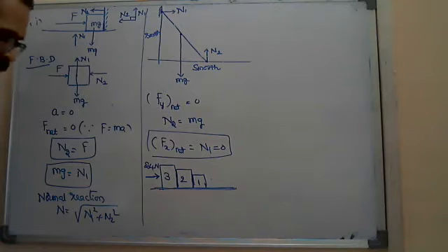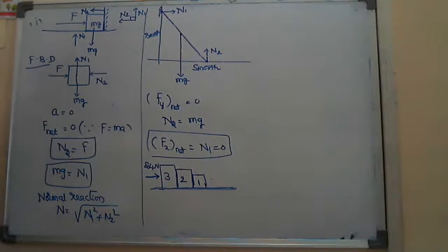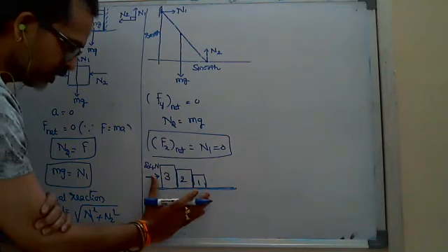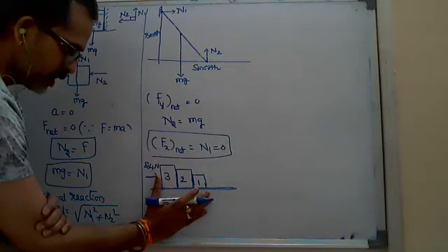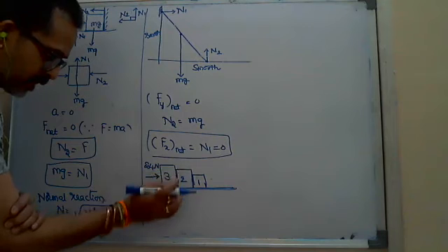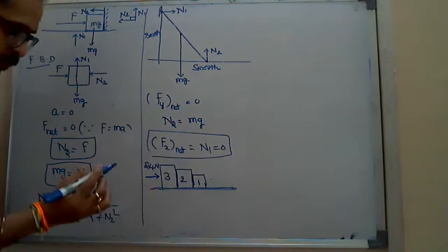Since the normal reaction is an internal force, when you come to the net force on the whole system, the applied force is 24 only. Even though the normal reaction is there, it does not appear outside, because it is an internal force.